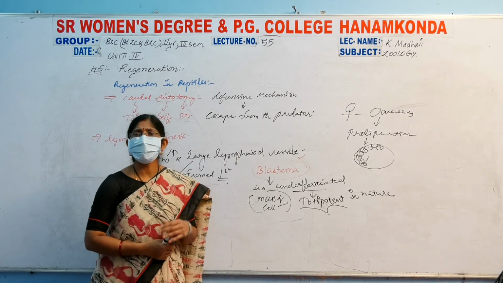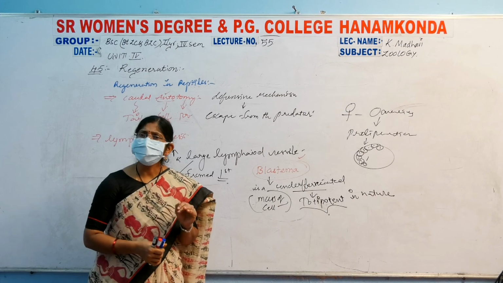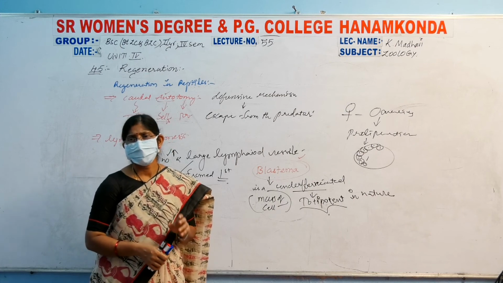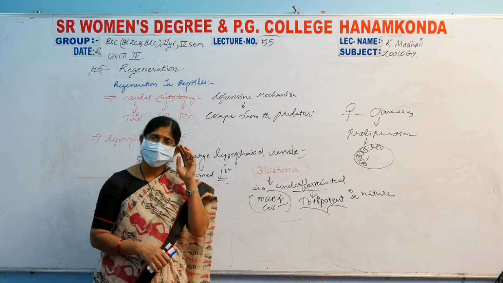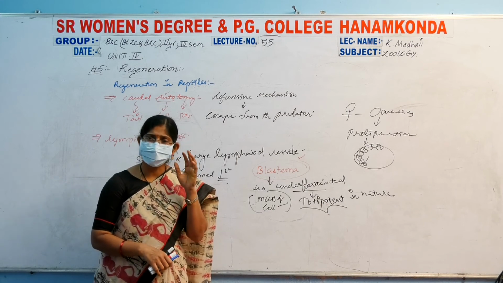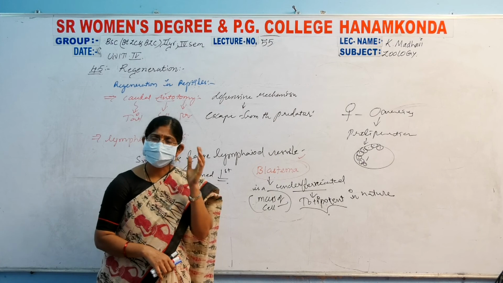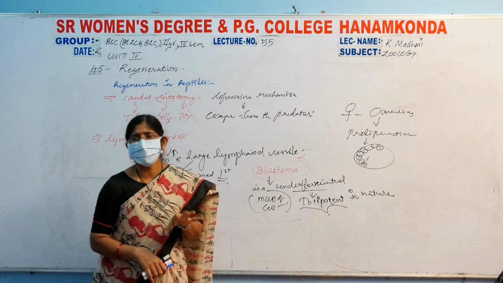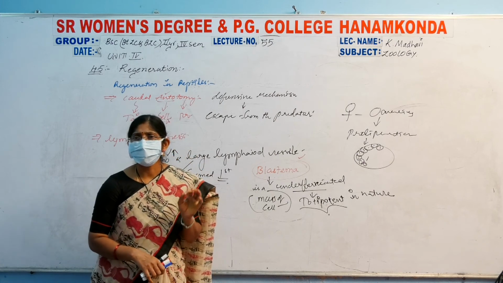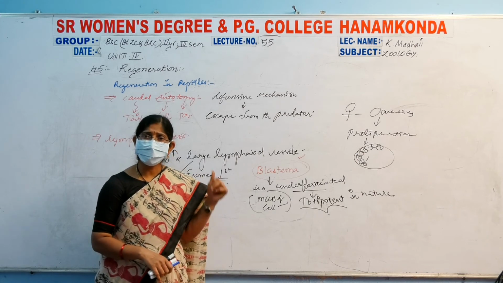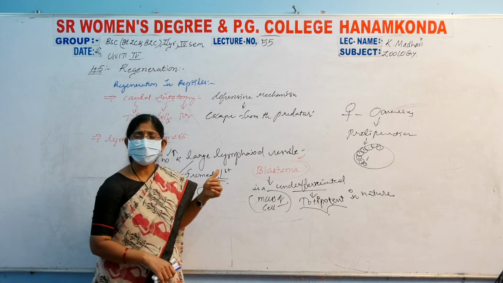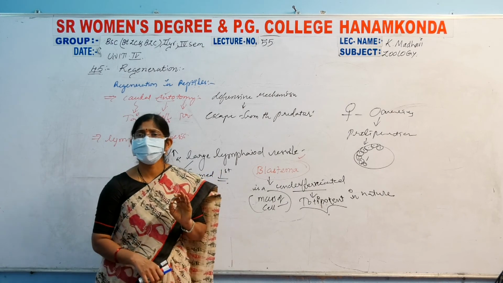But this regeneration only occurs in lizards, not in dogs or human beings. If an ear or some part is lost, they can't regenerate. It is species specific. That's why we are studying regeneration in reptilia, that is caudal autotomy.